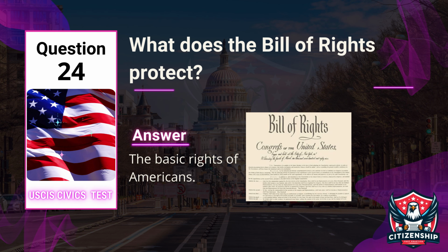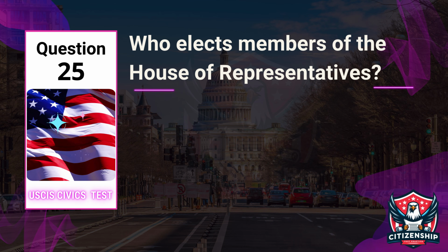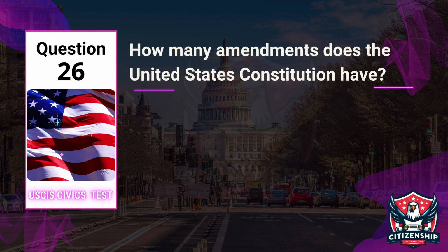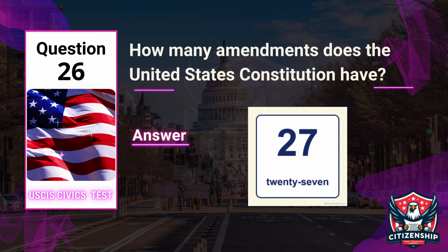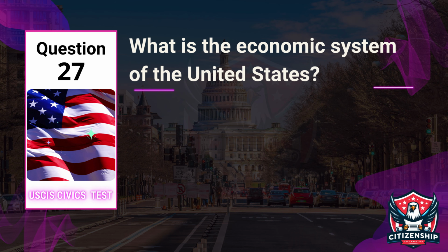Question 24. Officer: What does the Bill of Rights protect? Applicant: The basic rights of Americans. Question 25. Officer: Who elects members of the House of Representatives? Applicant: Citizens from their congressional district. Question 26. Officer: How many amendments does the United States Constitution have? Applicant: 27.